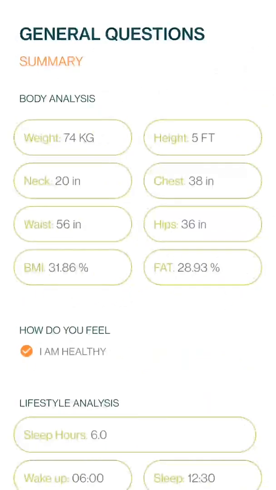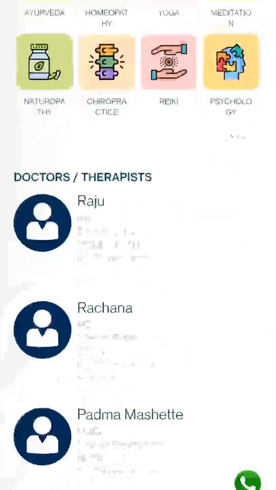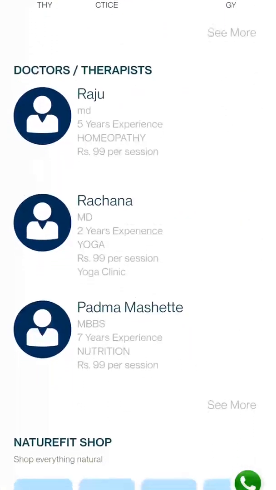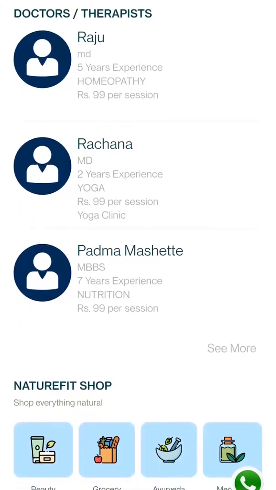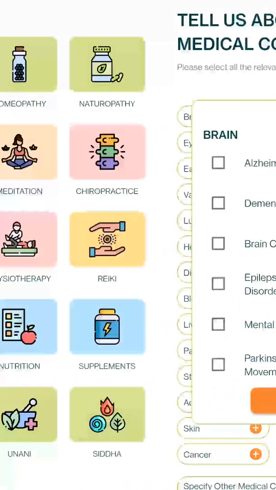This is how the summary of all your parameters is seen. You can submit this information in case you consult a doctor or practitioner on the Nature Fit app. This data is shared with the doctor or practitioner if you wish to and helps in better diagnosis.